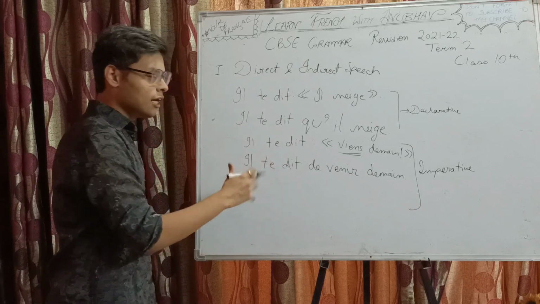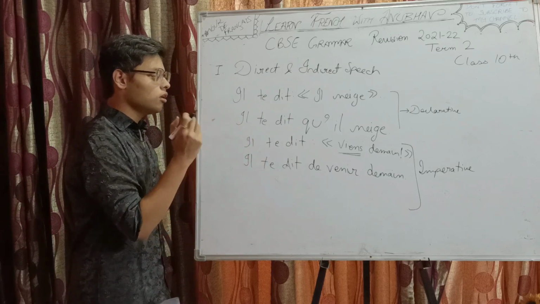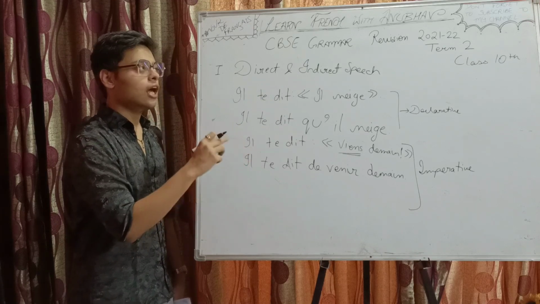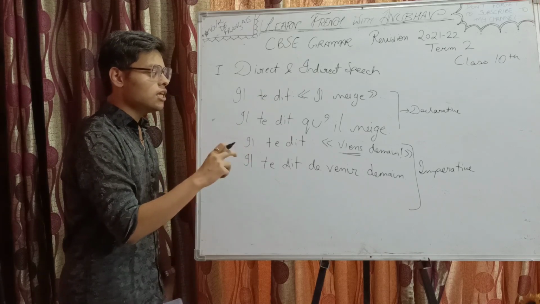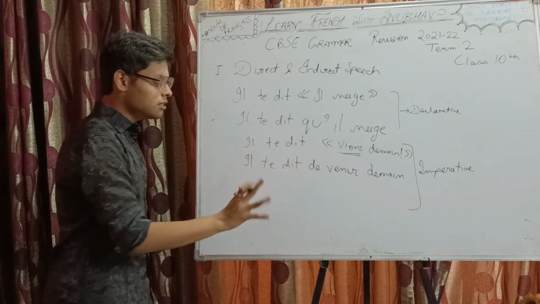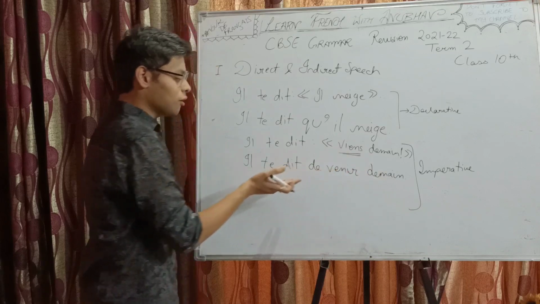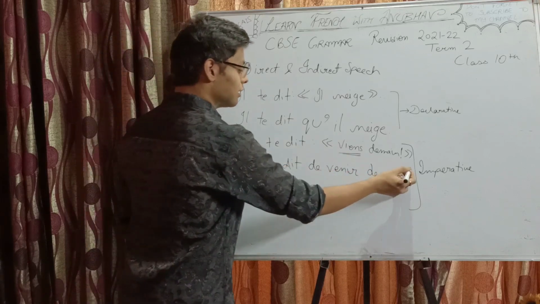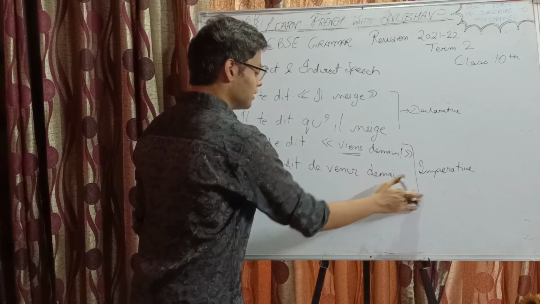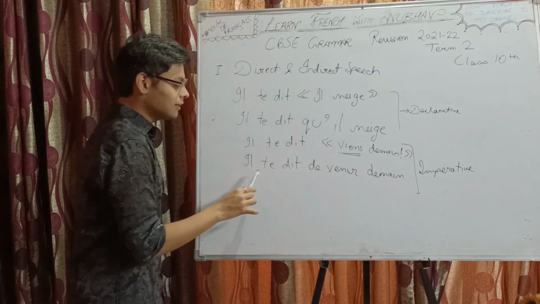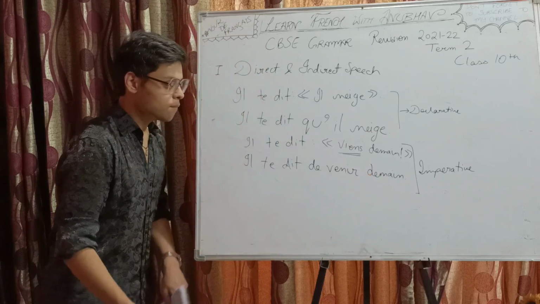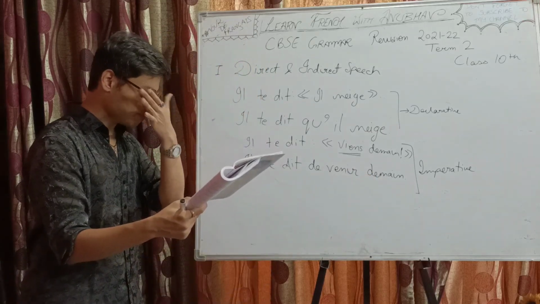Il te dit, il me dit, il dit à son fils, or le professeur dit aux étudiants, like that. The beginning few words remain the same, it's just that the dialogue portion changes, right? No need to put an exclamation mark because it's indirect speech. It has become a normal statement. Translation: he said to you to come tomorrow. This was your imperative.